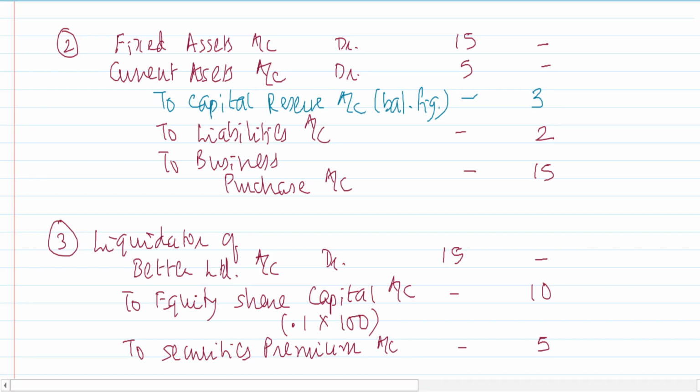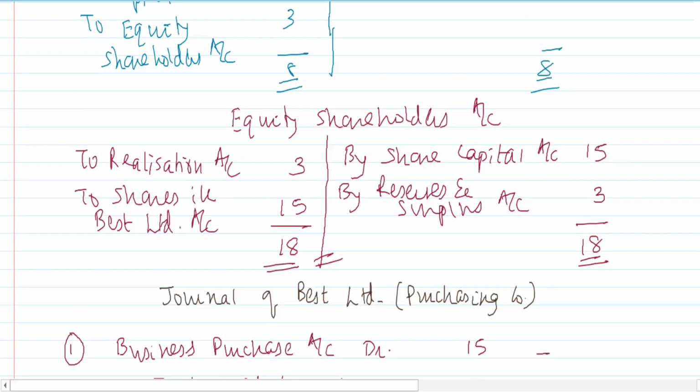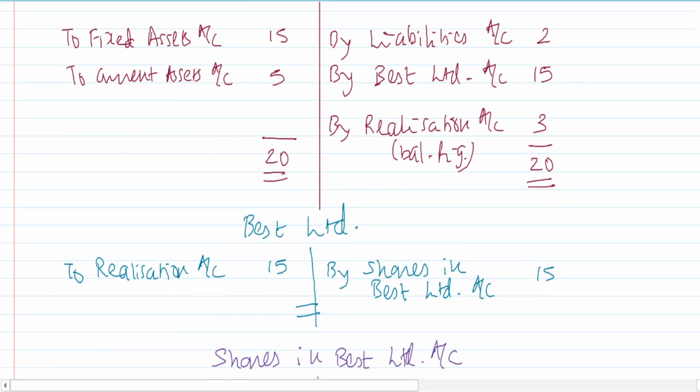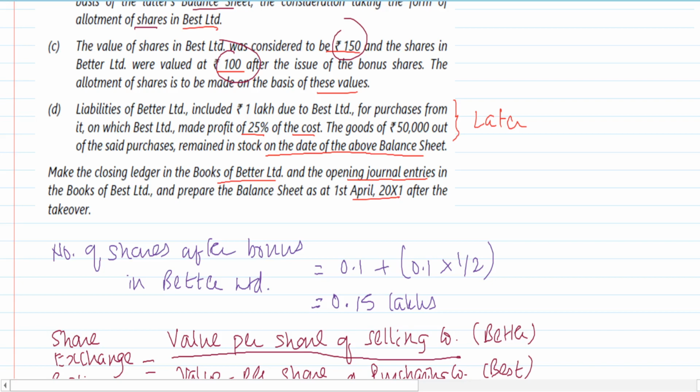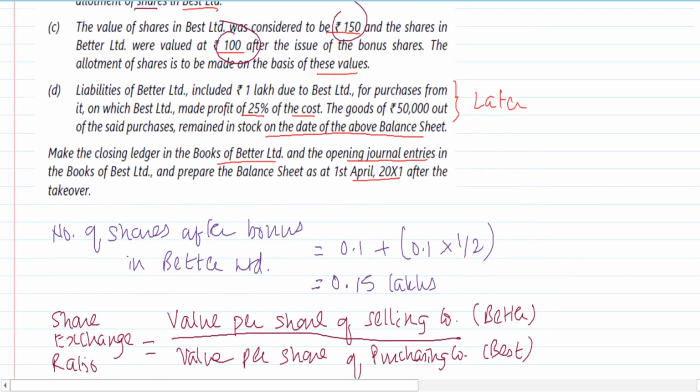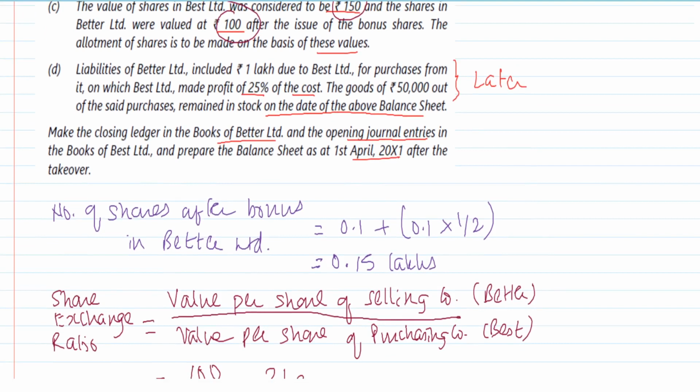If you're still writing, you can definitely pause the video here and complete your answer. But it is still not the end of the journal. These are the main accounting entries. Now we will have to take care of that information D, which I had said we will return back to at a later stage. So this is now what needs to be discussed. Accordingly, the accounting entries have to be recorded.